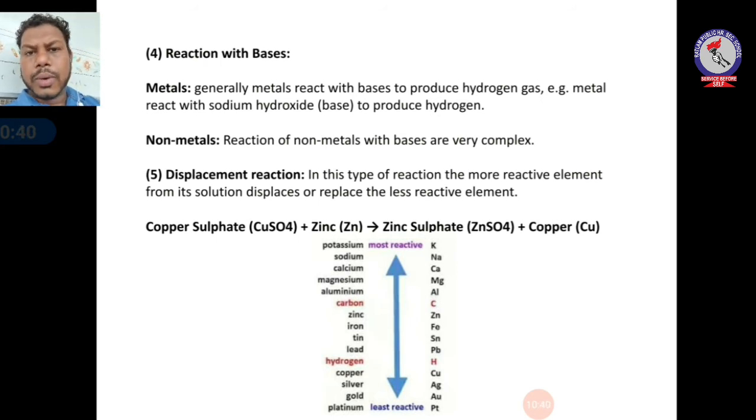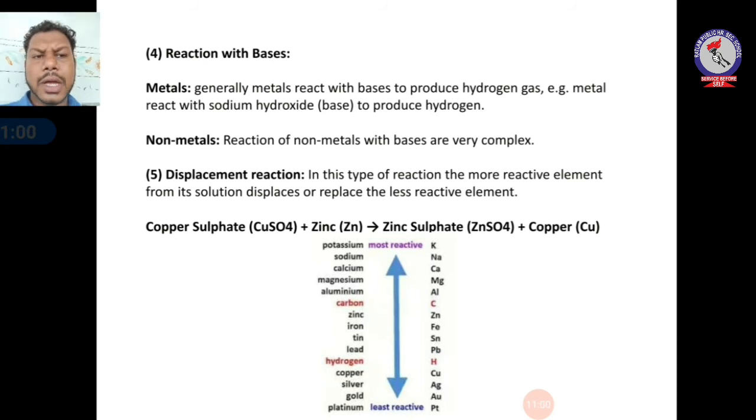Now talking about non-metals, the reactions of non-metals with bases are very complex in nature. Reactions of non-metals with bases are very complex, so you will study that in higher classes. Okay students, now the fifth property of metals and non-metals is displacement reaction.